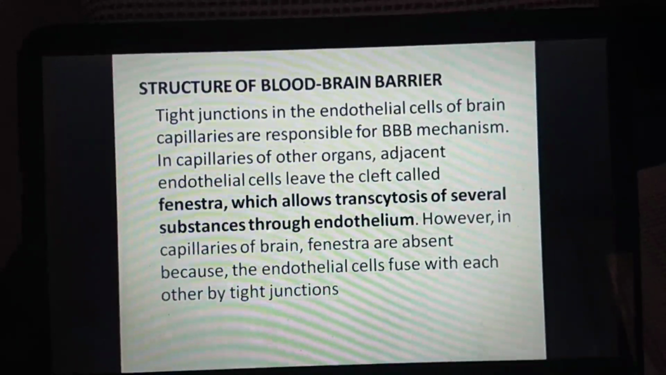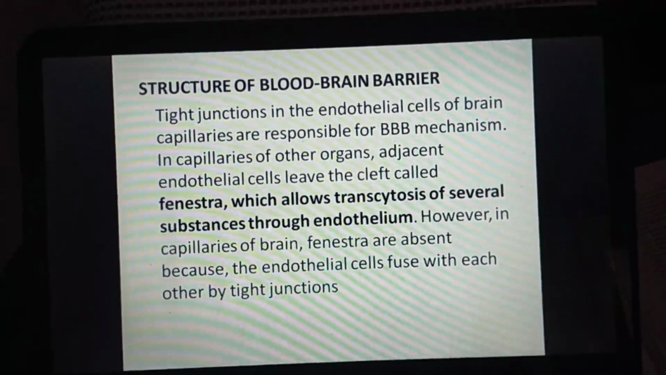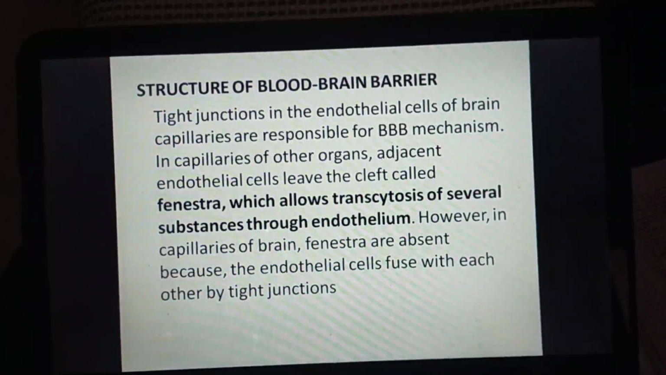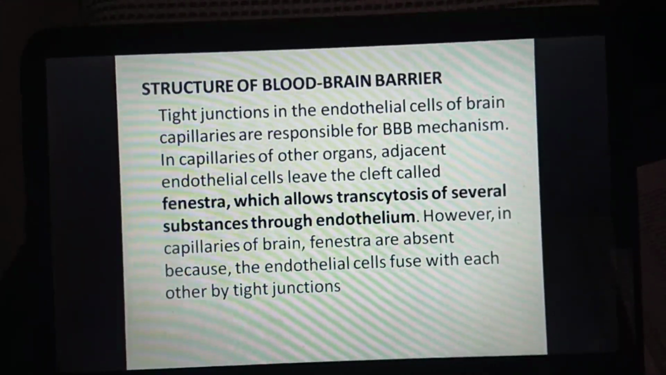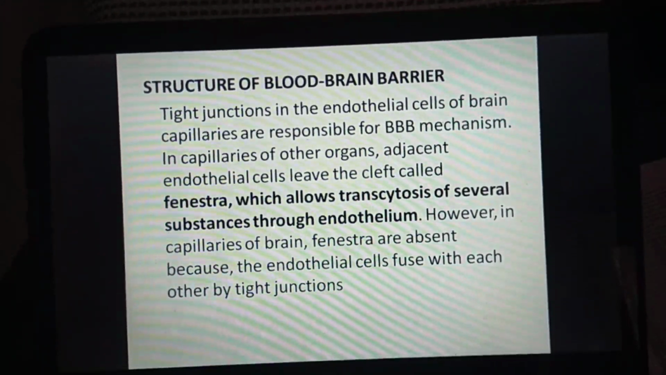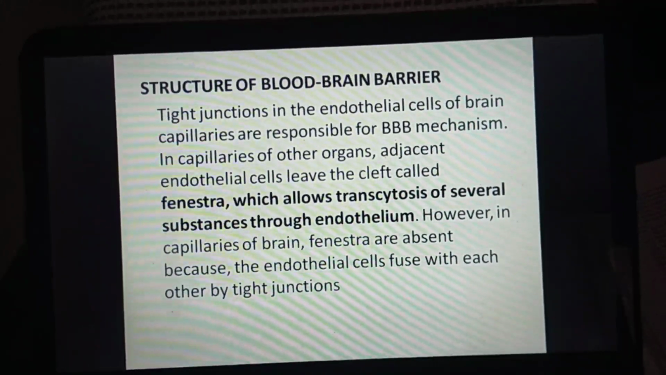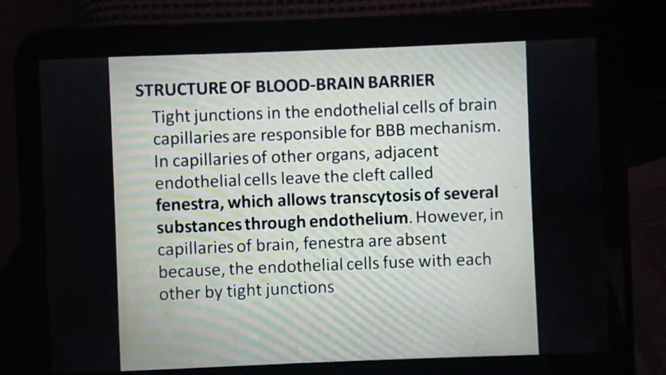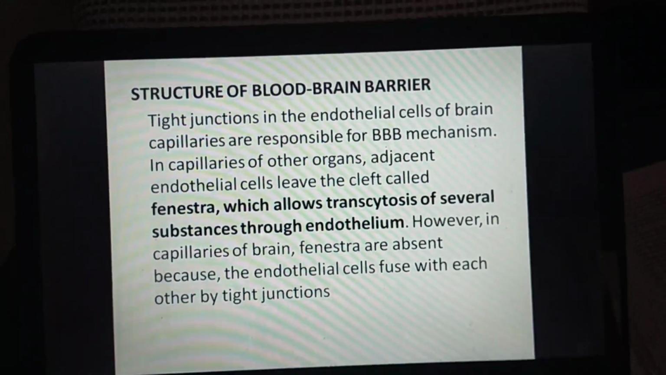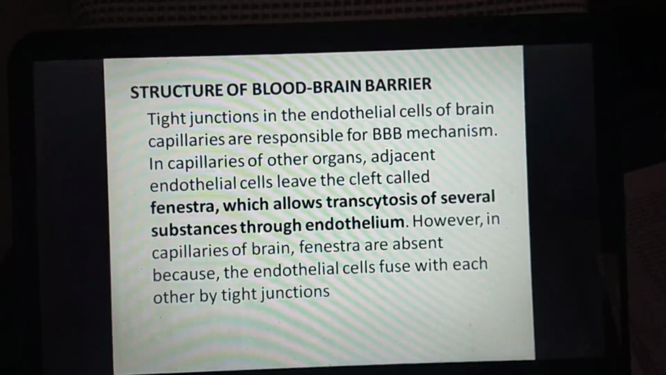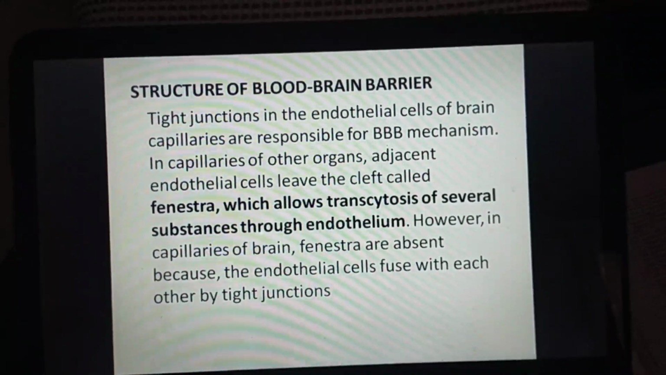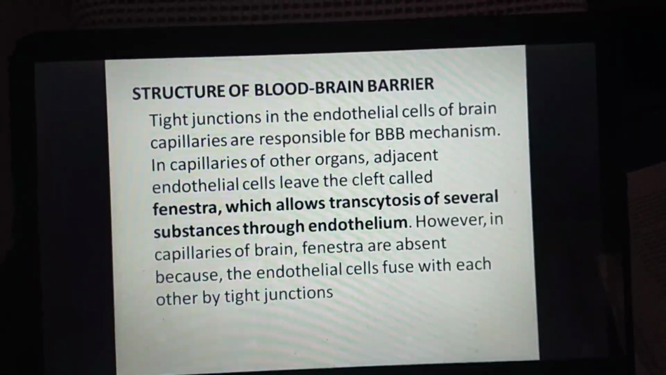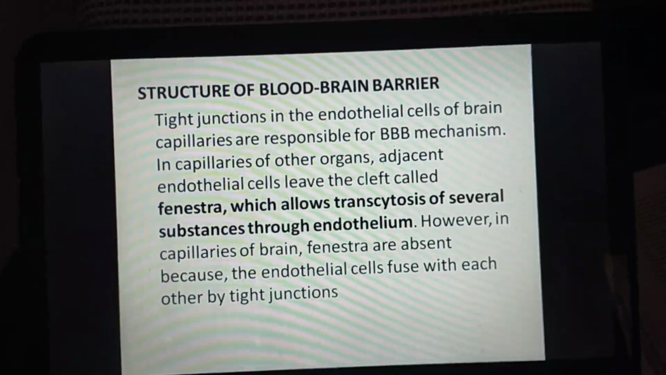Then there is the structure of the blood-brain barrier. Tight junctions in the endothelial cells of brain capillaries are responsible for the BBB mechanism. In capillaries of other organs, adjacent endothelial cells leave a cleft called fenestra, which allows transcytosis of several substances through the endothelium. Okay, here transcytosis matlab it is